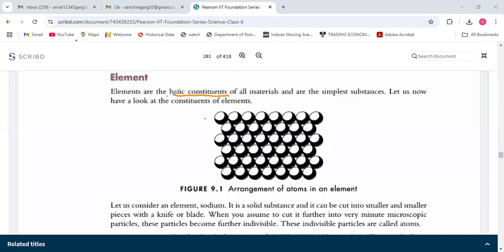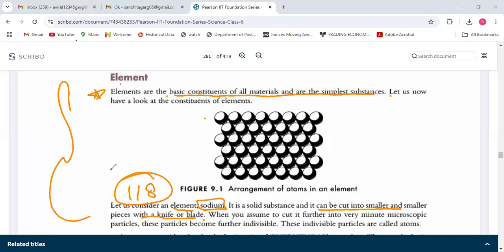Elements are the basic constituents of all materials and are simplest substances. Please write them. So we are considering there are a total of 118 elements in the periodic table, but there may be more which are not yet discovered. So they're taking an example of sodium. It is a solid substance that can be cut into smaller and smaller pieces with a knife or blade. Okay. So till that time you write, I will return in 1 minute.